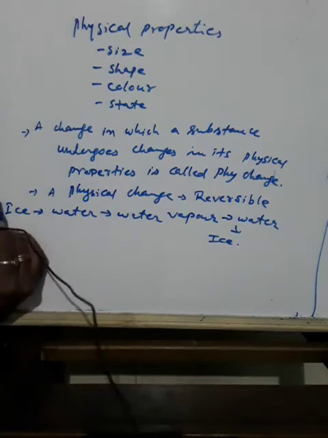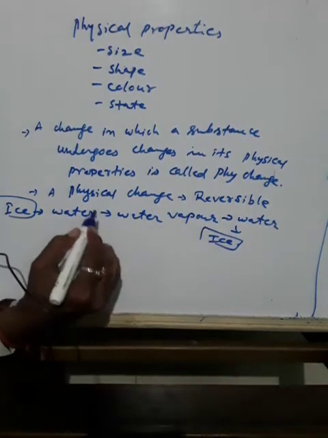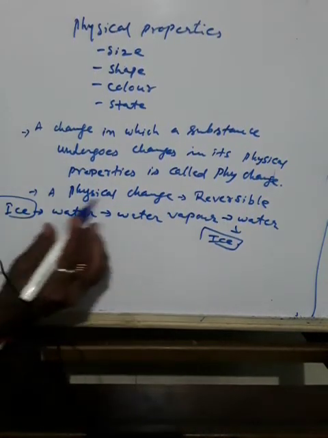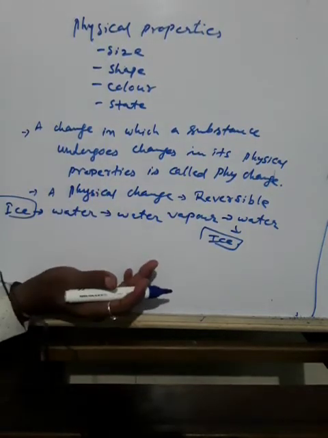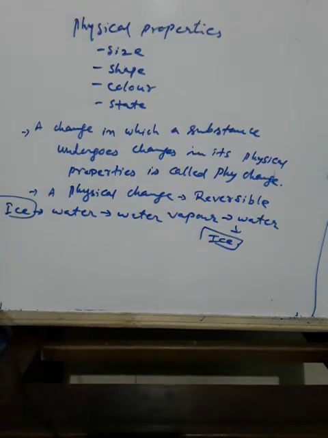So again we get back the same ice. That's why a physical change is reversible. Reversible means from ice you will get the ice only. Only the change of state will take place here. Such a type of change is called physical change.